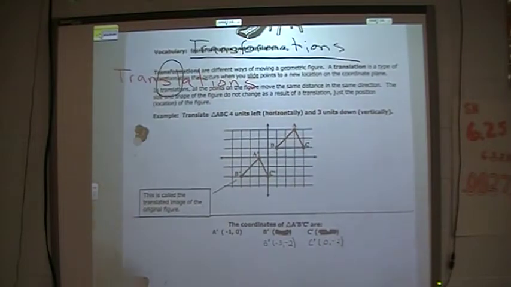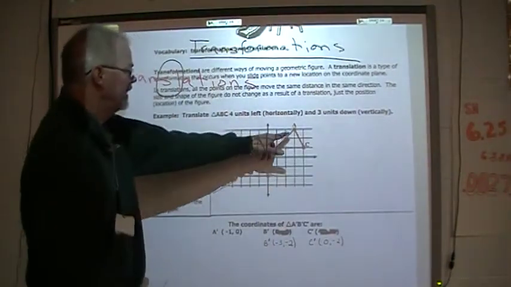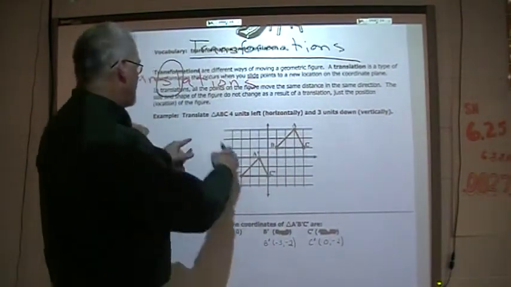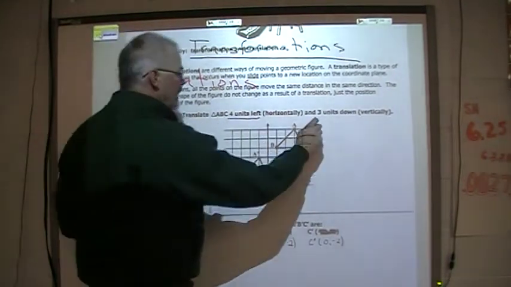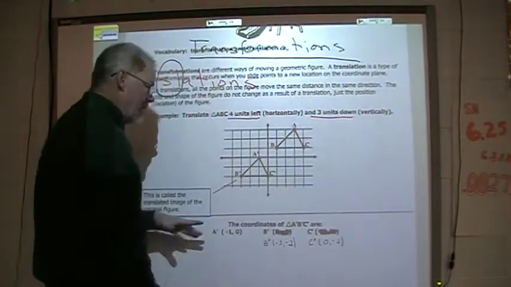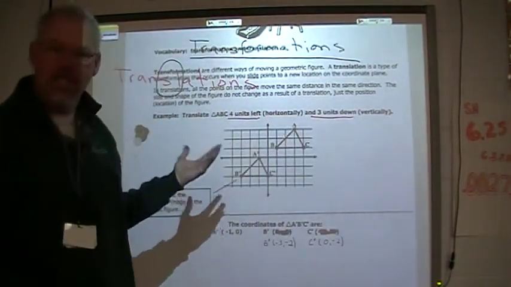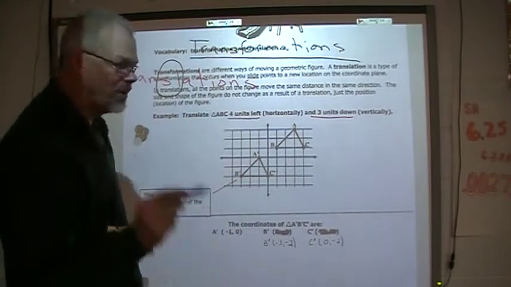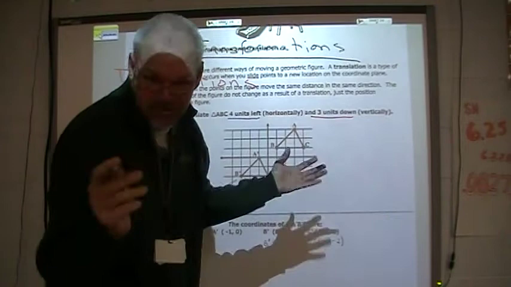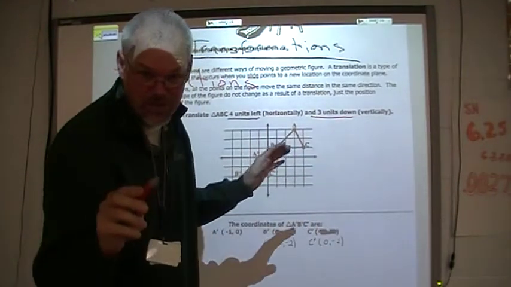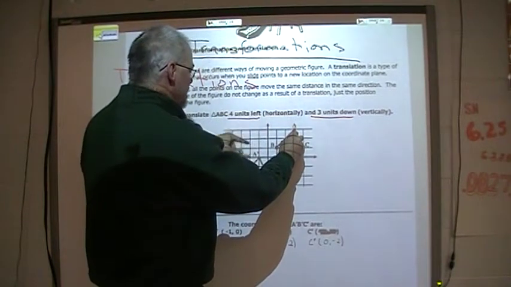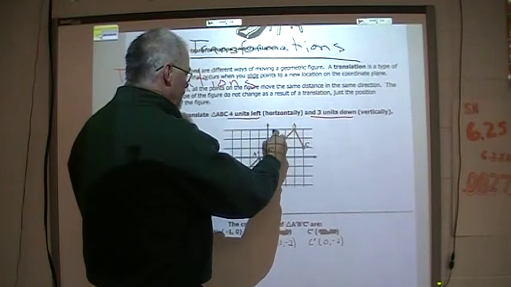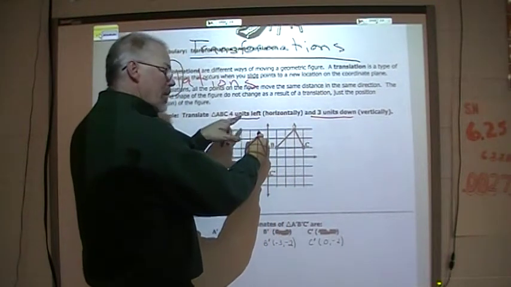Here's our first example. Here we have triangle ABC. And the directions say, translate triangle ABC, 4 units left and 3 units down. Well, how do we do that? You can see it's already done, but how did they do it? Simple. Put your pencil on any point. I like to start with A. I like to go in alphabetical order, so I make sure I do it right. Put my pencil on the point, and the directions say 4 units to the left. So I count. 1, 2, 3, 4. Don't lift your pencil. Leave it there, but don't make a dot.